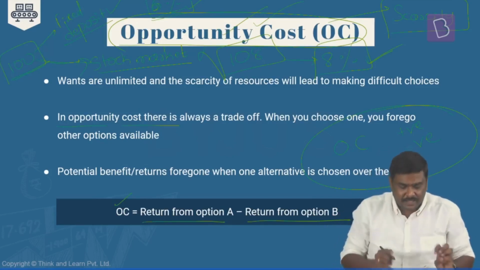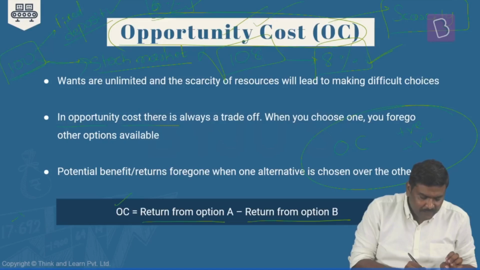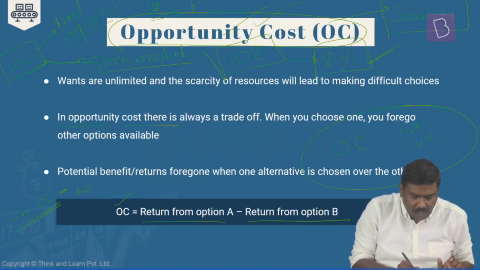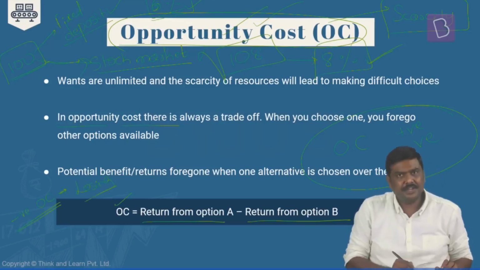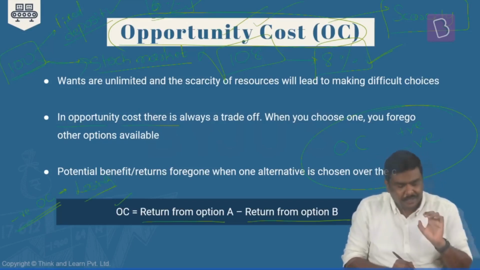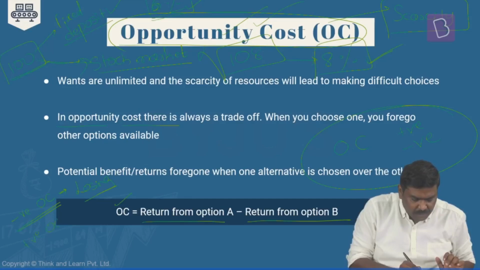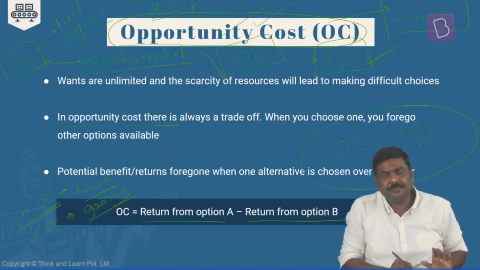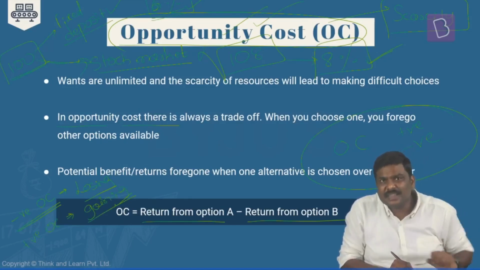But the basic idea here is, when you have a negative opportunity cost, remember this, it simply means you are losing in the transaction. And when you have a positive opportunity cost, you are gaining by making this particular decision. Let's take an example.